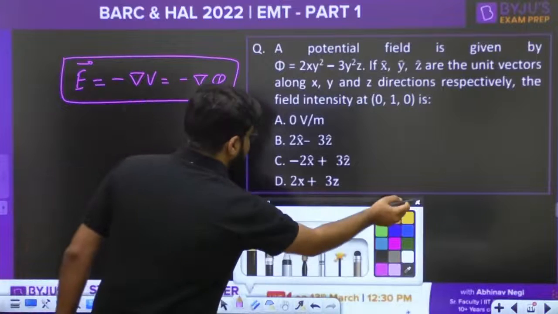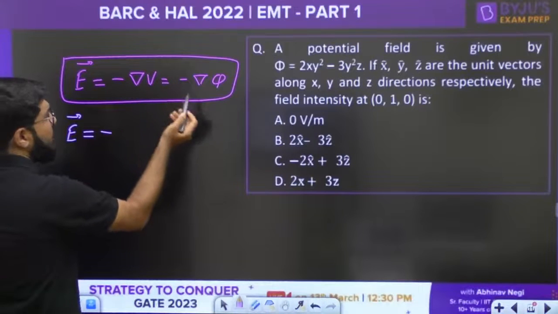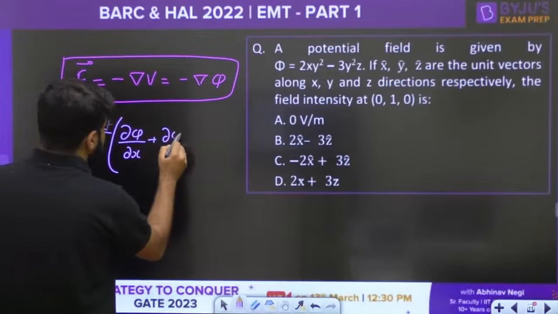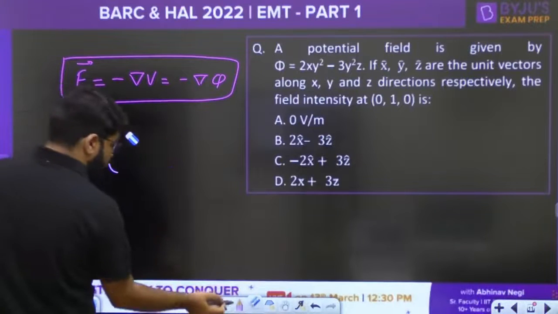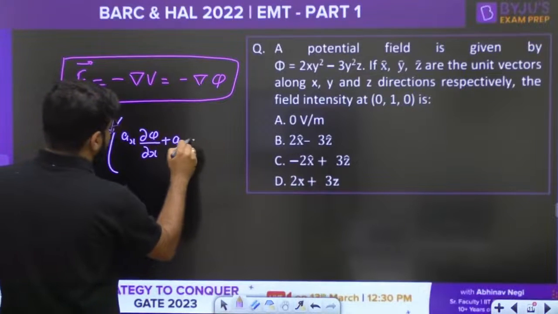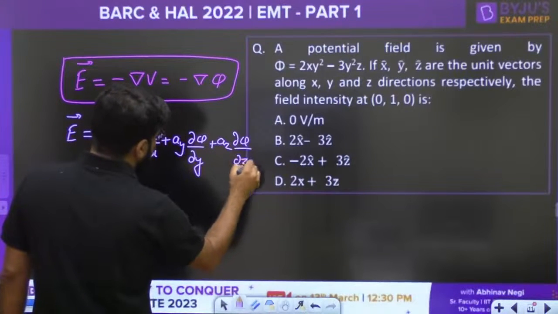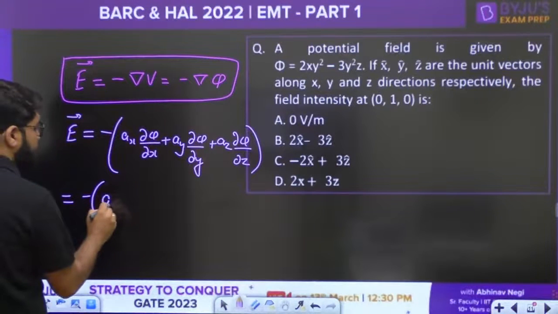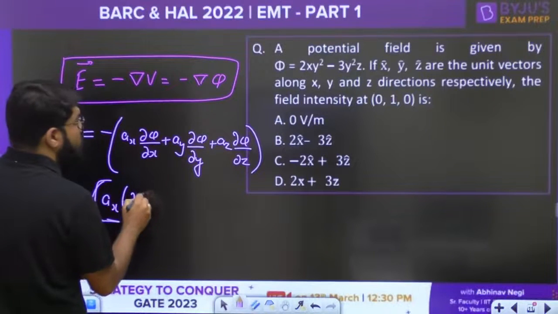So let us use this one quickly, and you are going to get the electric field as equal to negative of the gradient of phi, and the gradient formula in Cartesian coordinates is simple. So this is going to be minus of ax del phi by del x plus ay del phi by del y plus az del phi by del z. So this is negative of, now del phi by del x. Differentiation with x becomes 2y square.